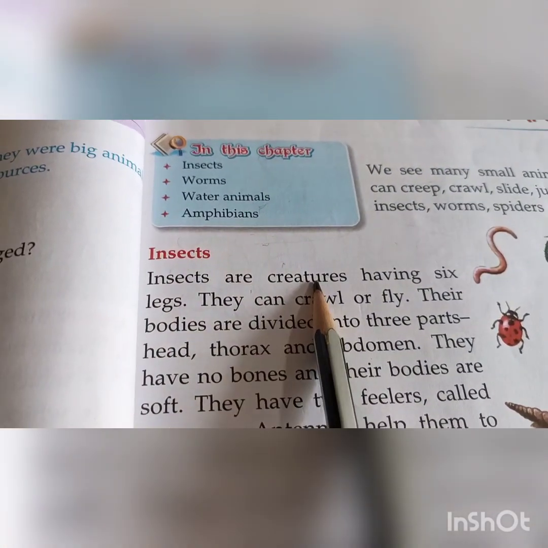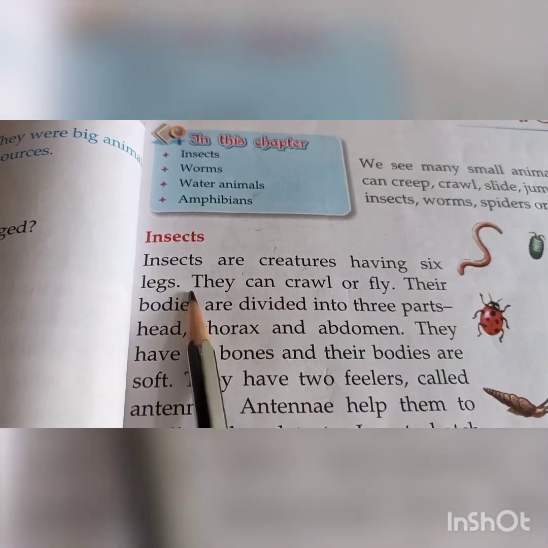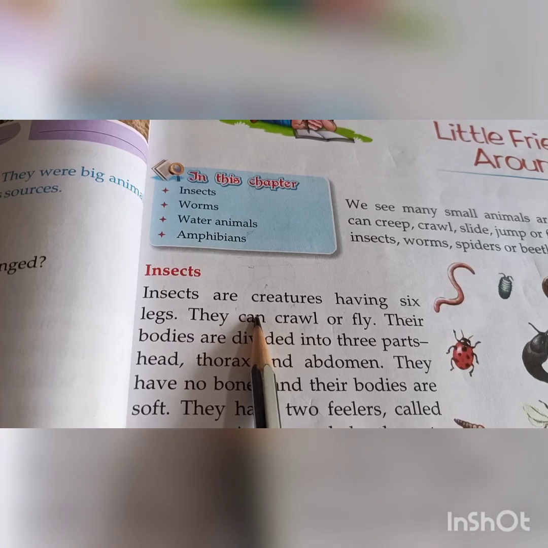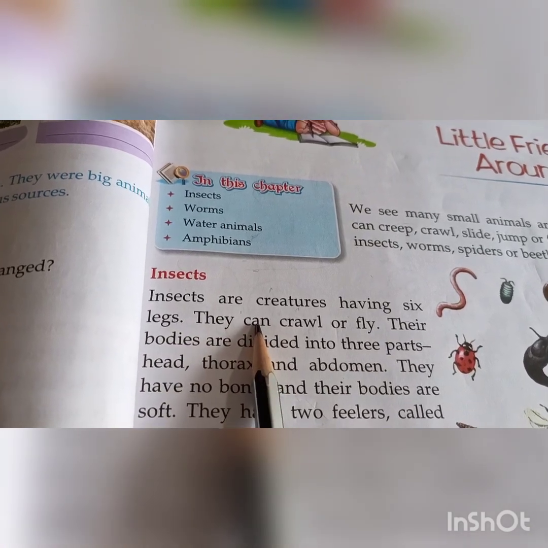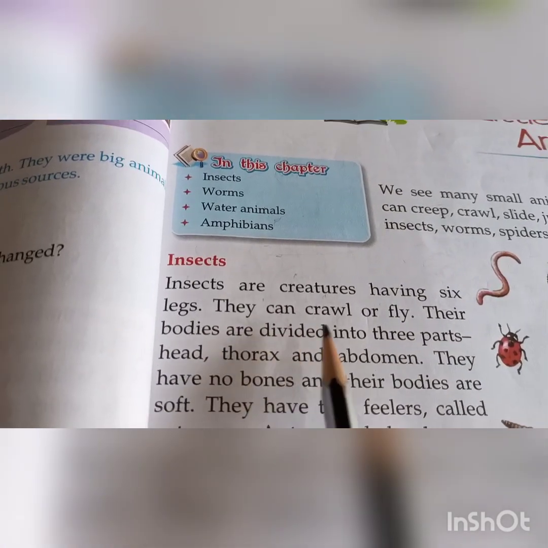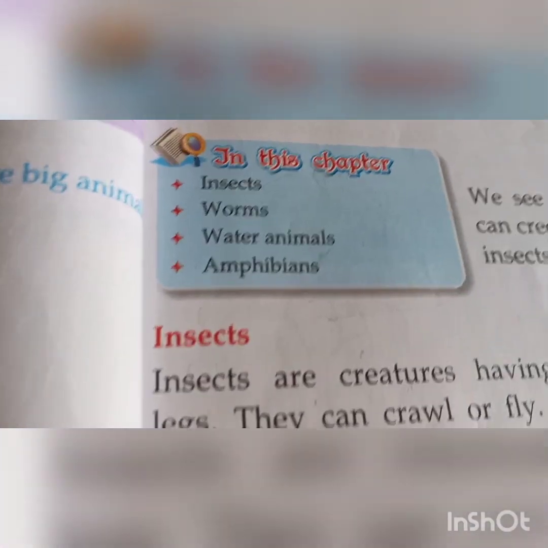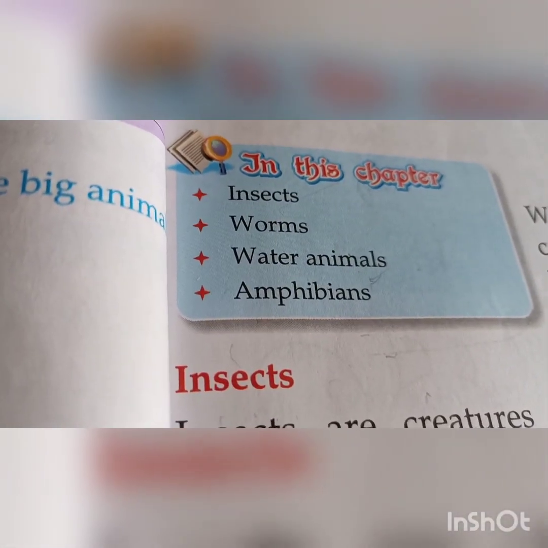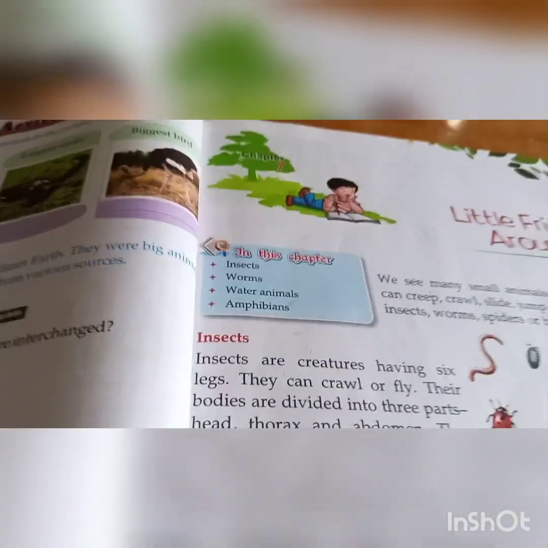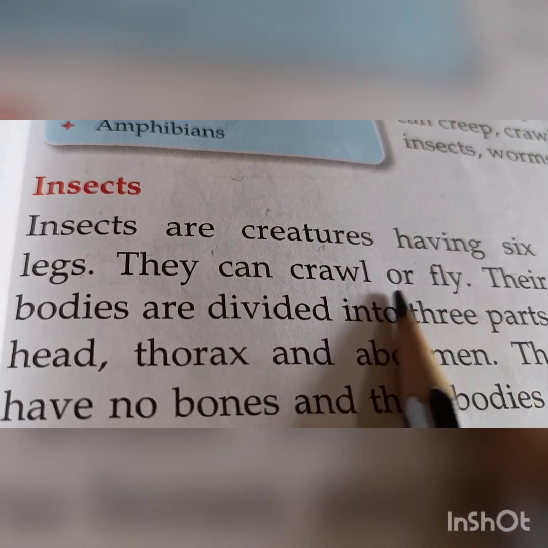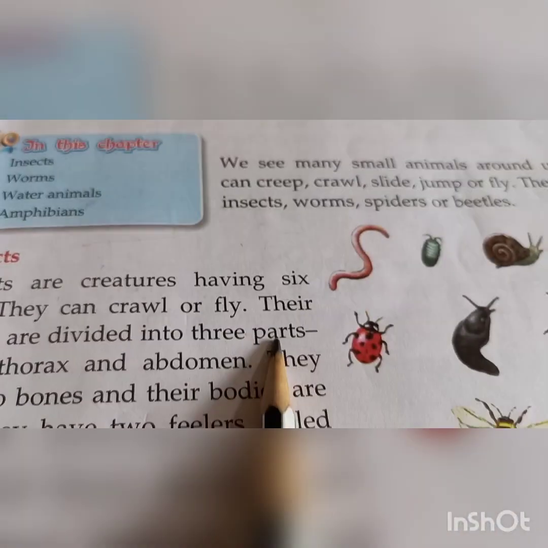Insects are creatures having 6 legs. As you know, before this video I sent you, we found that insects have 6 legs. They can crawl and fly. As you know, students, insects crawl and fly. This is how they move.